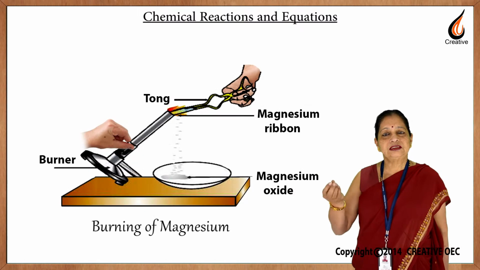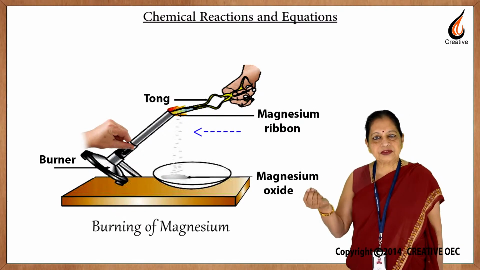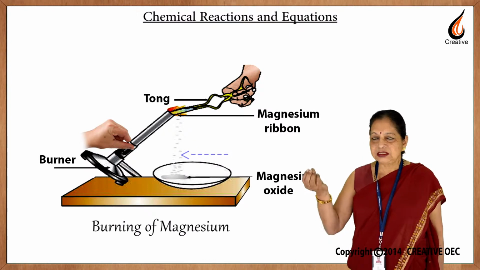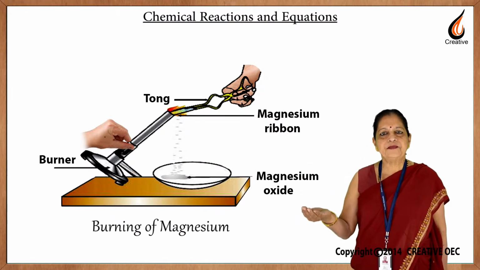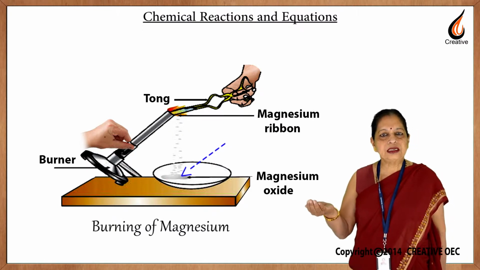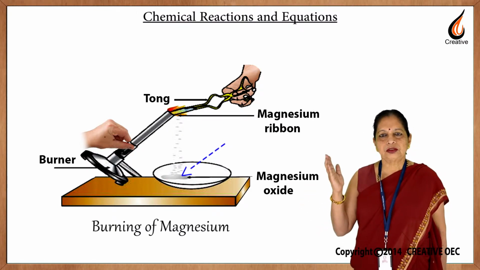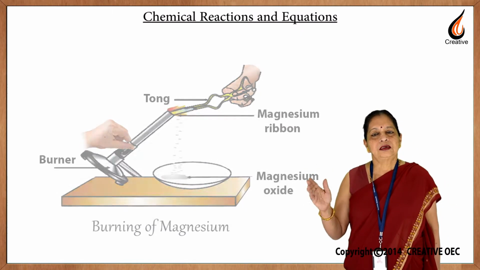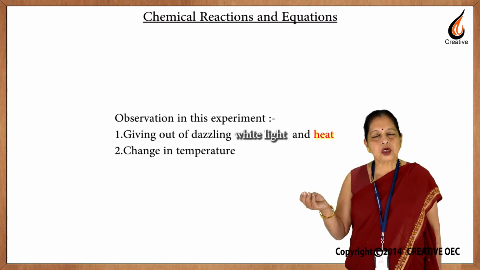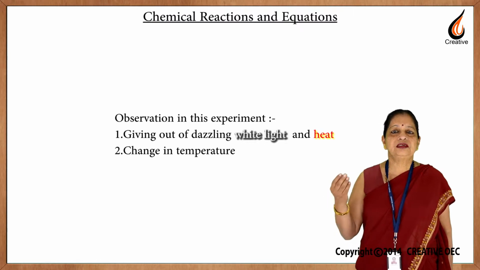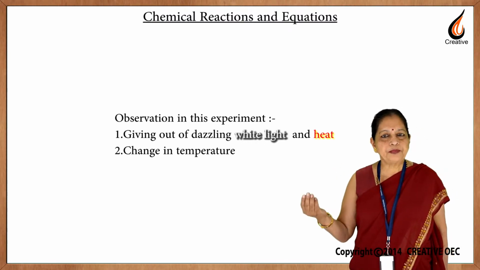Magnesium oxide is the ash like substance formed when magnesium is burnt. This collects in a petri dish or watch glass kept under the magnesium ribbon. So, the observations in this experiment are the giving out of a dazzling white light and heat. So, in this experiment there is change in temperature too.